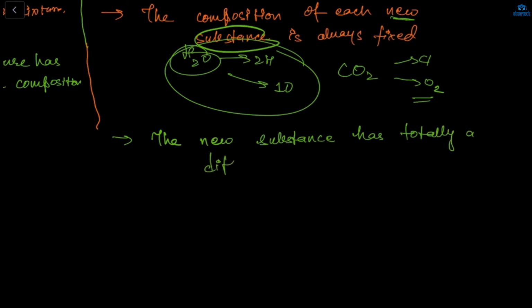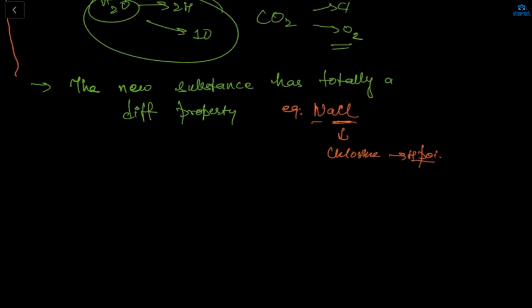For example, let me take NaCl, sodium chloride. Here, chlorine is highly poisonous. But if we add sodium to chlorine, it becomes a salt, and salt is very useful for us.